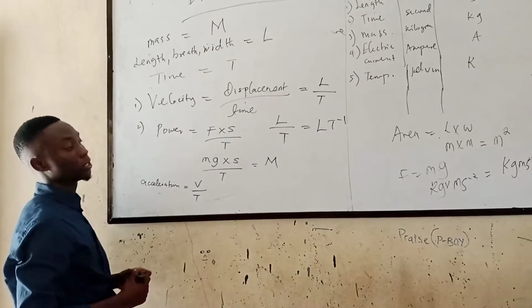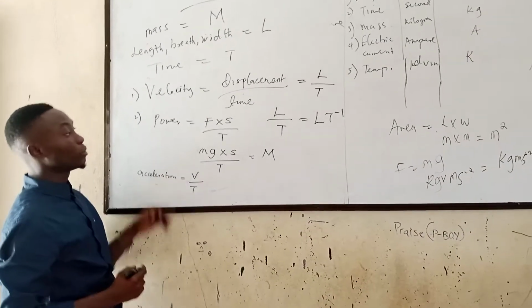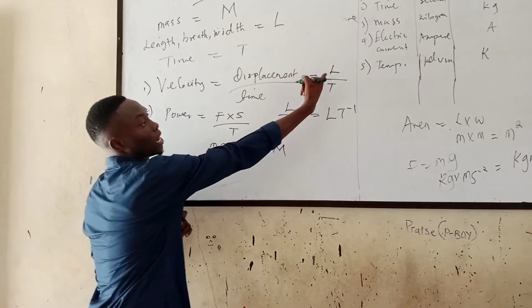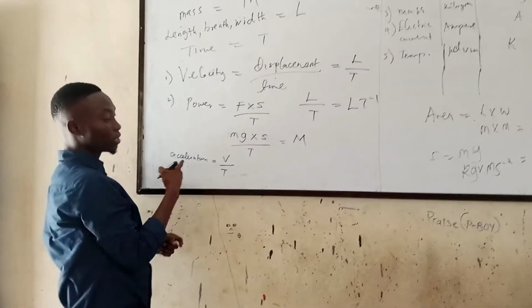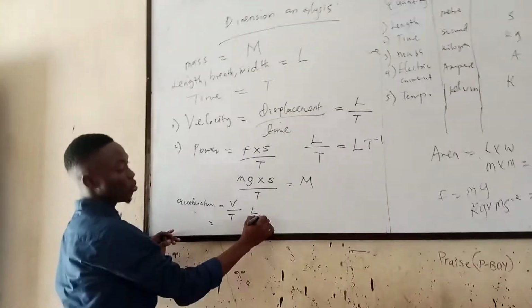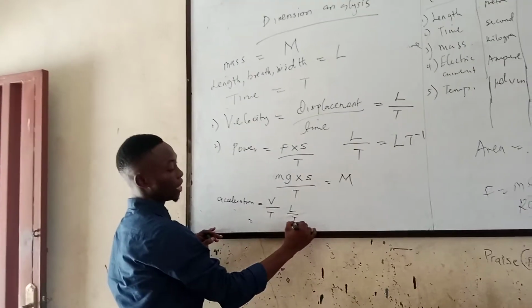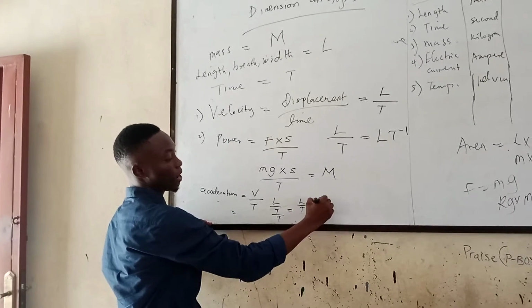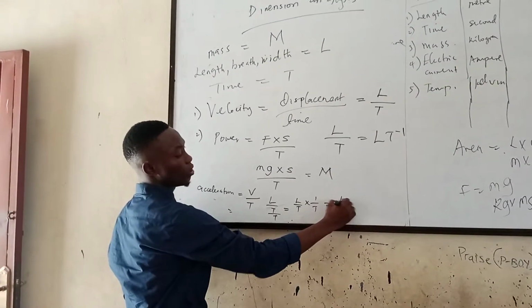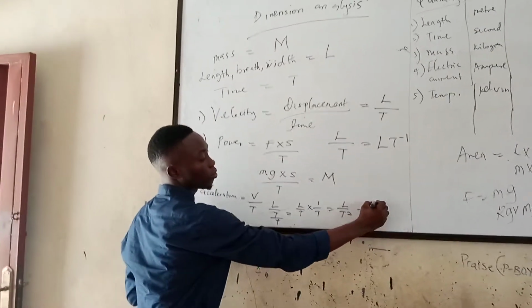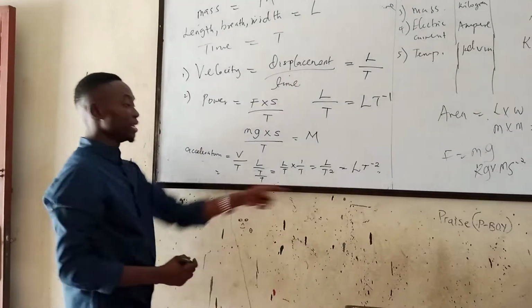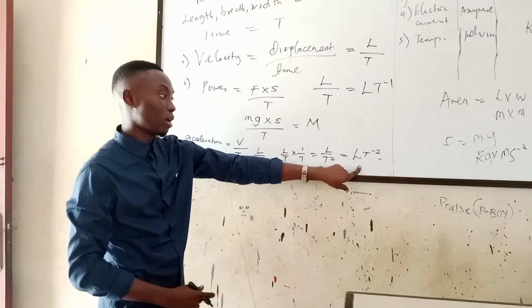Time. And we have gotten our dimensional analysis of velocity as length over time. So for acceleration, we'll have L over T over T. Therefore, we have L over T multiplied by 1 over T, which is L over T squared, which is equal to LT^-2. This is the dimensional analysis for our acceleration.